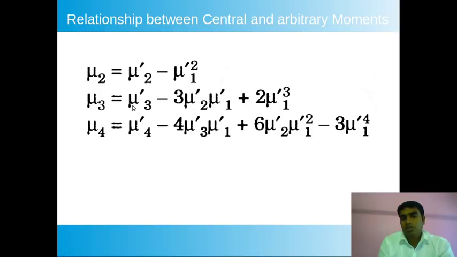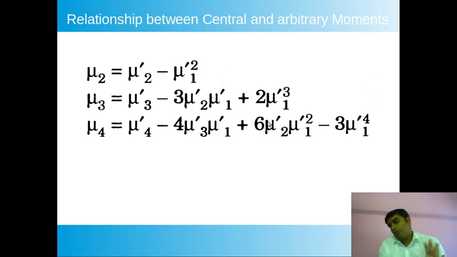Similarly for mu3, if I know the previous raw moments up to 3, then I can find it. A raw moment is also one specific sort of arbitrary moment, about an arbitrary point. So if I know the previous arbitrary moments, I can find the corresponding central moment by using this formula.